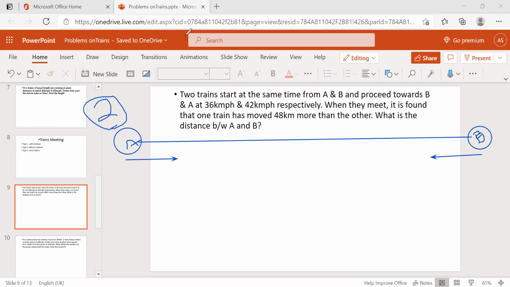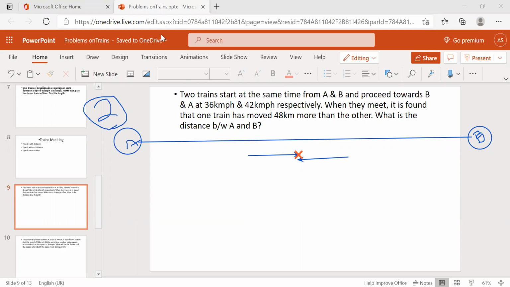First, let's understand the question. At the same time, this train started from A and is moving like this, and this train also started at the same time from here and is moving like this. So both will meet at one point.